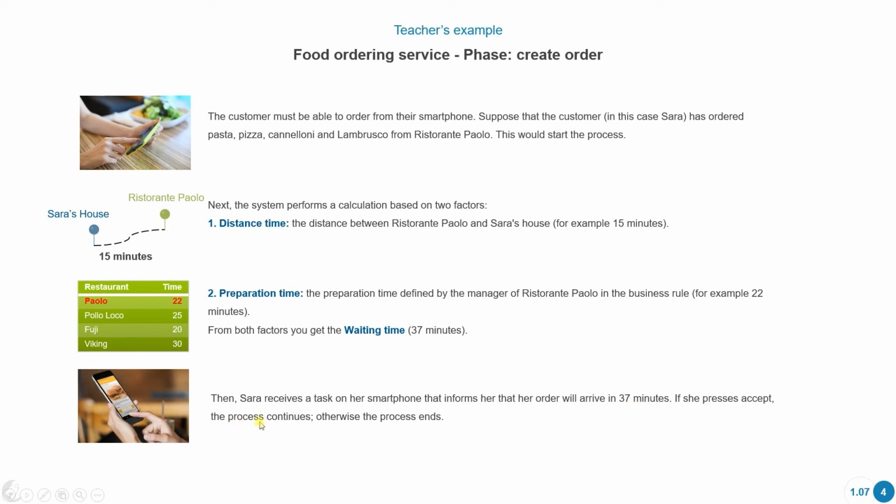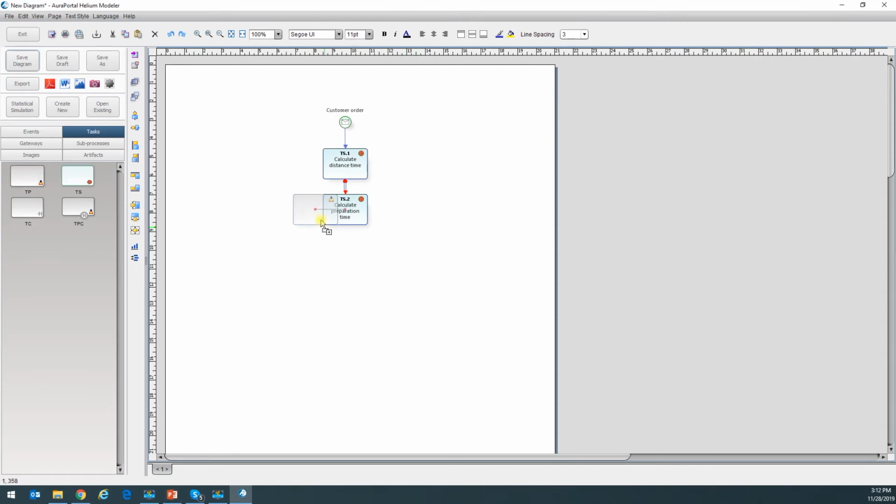If she presses accept, the process continues. I could think that this is going to be a notification, an automatic system notification, because it tells me that the system informs. But if Sarah has to perform an action, if Sarah has to input data into the system, this cannot be a notification. Notifications only send or deliver information. But when I want someone to receive something where they can actually interact with it and input data, I need to create a task. So here I'm going to add a task.